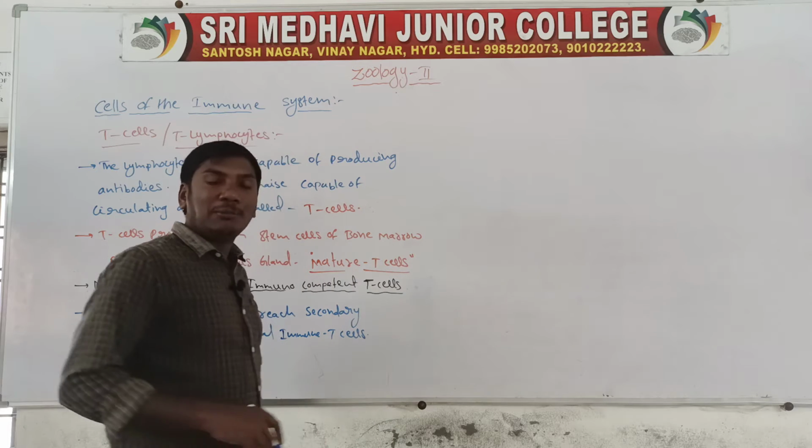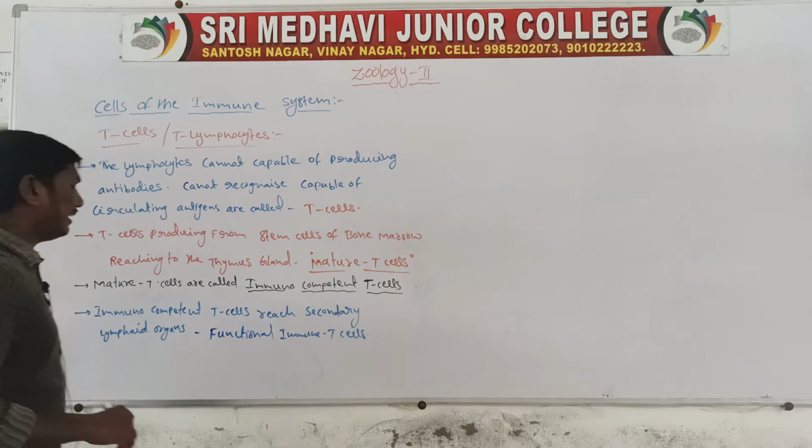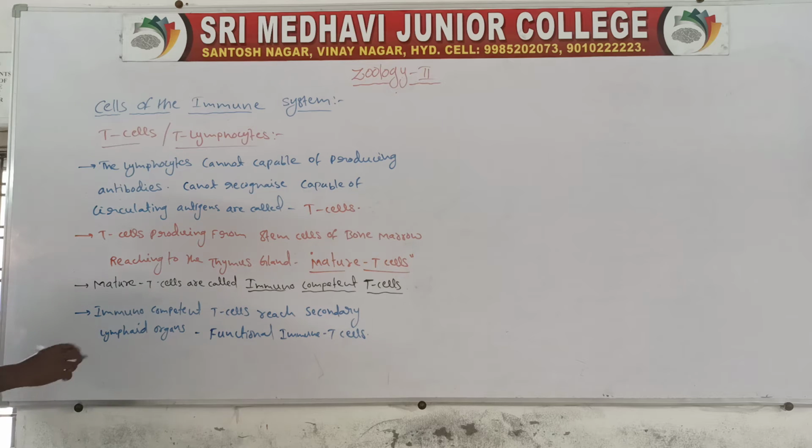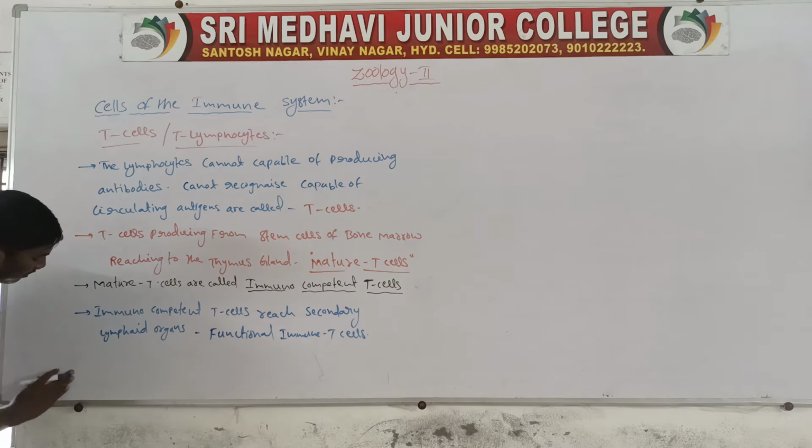These immune cells are of two types, Th cells and Tc cells.